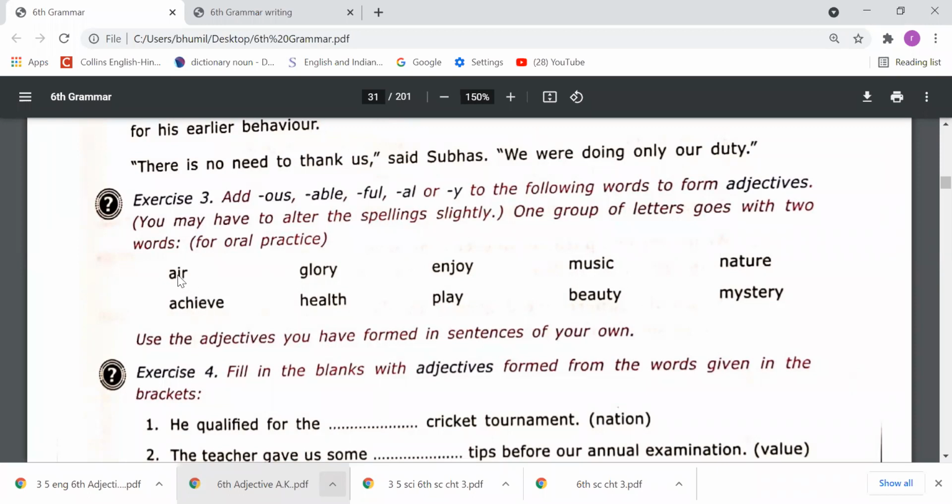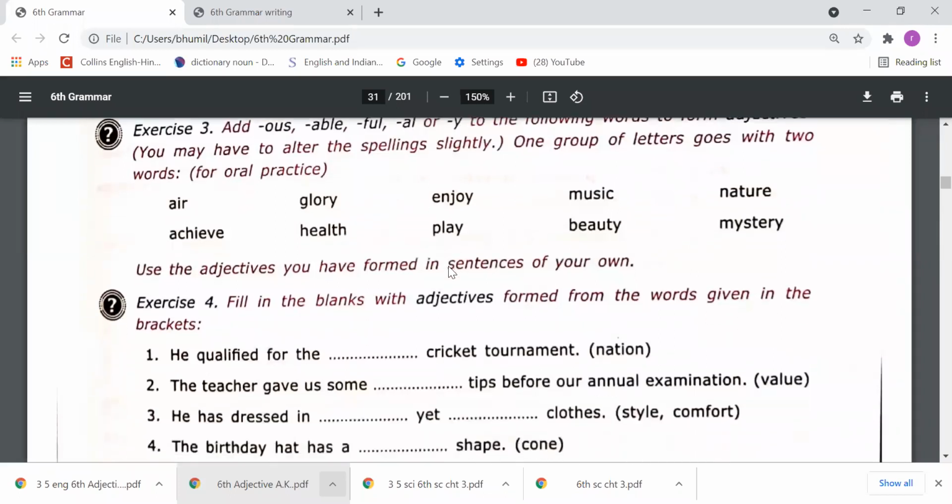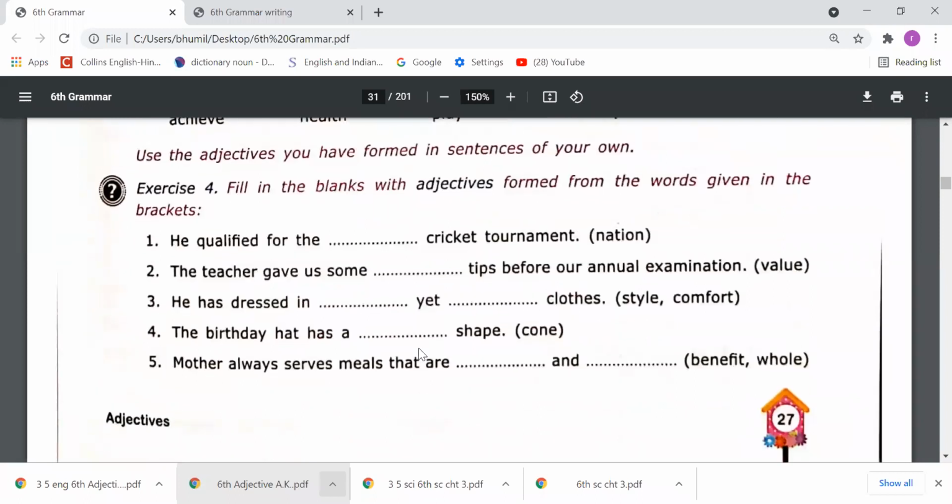Like air. If we add y to this, that will become airy. So we can say this house is quite airy. We can say this is an airy house. Okay, glory, glorious. So we can say that you have given a glorious party to us. Enjoy, enjoyable. This moment is quite enjoyable. Right? In this way, you have to form adjectives, and then you have to use those adjectives in your own sentences. Come to exercise number 4.